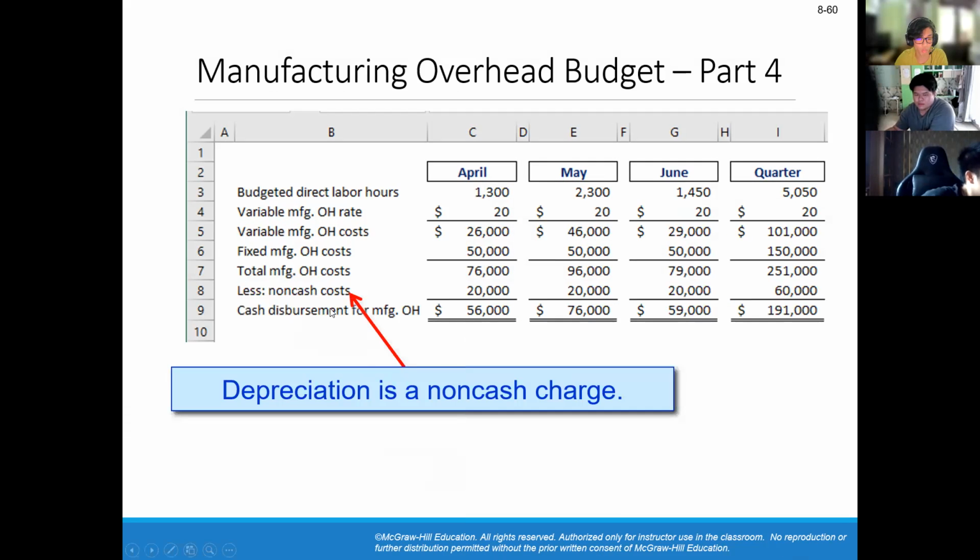As for why we have to subtract non-cash costs, as the problem said, depreciation is the main non-cash cost. So we subtract the non-cash cost from the total manufacturing overhead cost, which gives us the cash disbursement for manufacturing overhead costs, as you can see below.